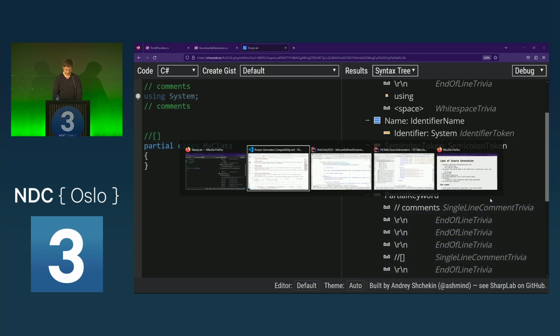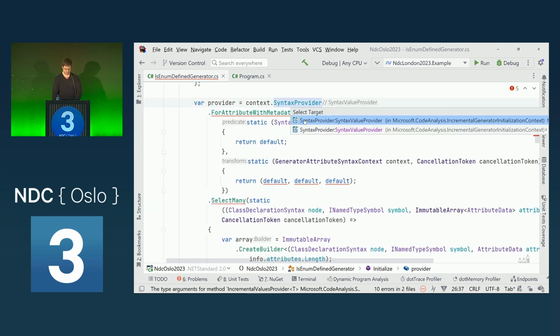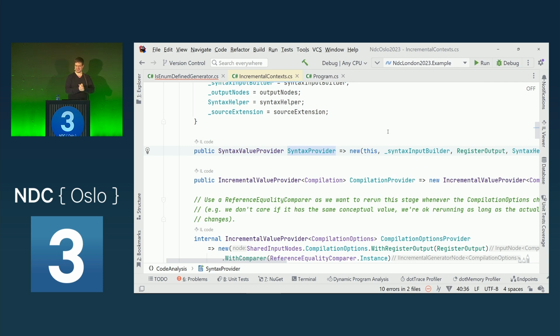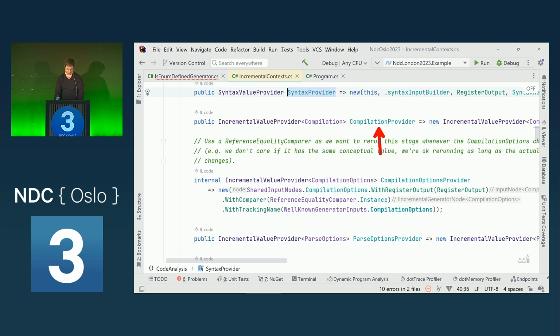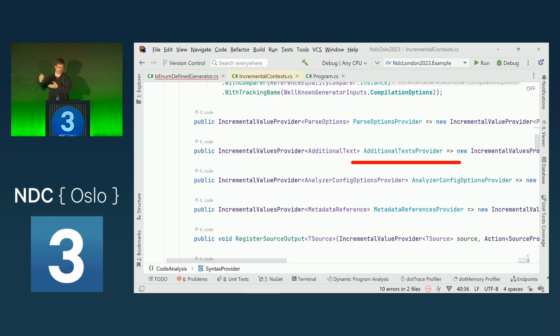So let's go find all of these. And we do this via the syntax provider. The name is rather revealing. It provides us the syntax information of the user's source code. There are many more providers. There is, for example, a compilation provider, which then contains semantic information. We also have the additional text provider that we saw earlier. This could be the XML or JSON file. We can also get a hold of the parse options. This contains, for example, information on which language, Visual Basic or C#, and which version, in our case C# 11, this code is compiled with.